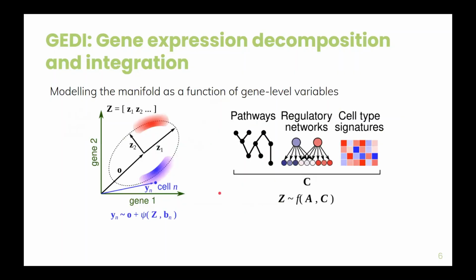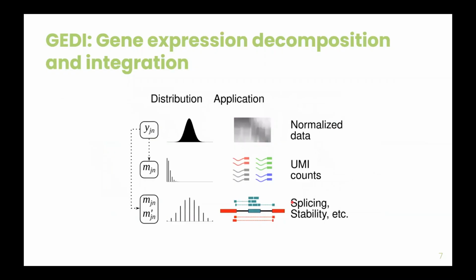GLBIO can also be used to model the manifold as a function of gene-level variables. And what we're doing here is that we're using prior information about pathways, gene regulatory networks, and cell type signatures in order to guide the creation of the reference frame. GLBIO can also work with different types of data distributions. It can work either with normalized data, raw count data, or it can model the log-odds ratio of two entities, which is useful for the analysis of splicing and stability.